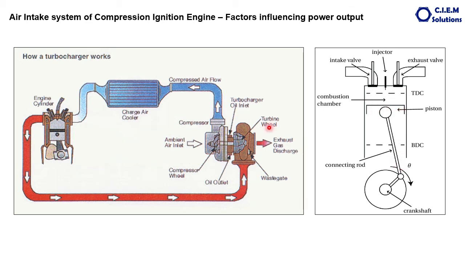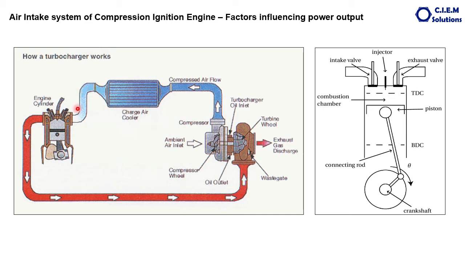Whereas in the turbocharged engine, in addition to the suction created by the piston, the air is pumped. It is called a forced induction system. Air is forcibly pumped inside. You can see this.